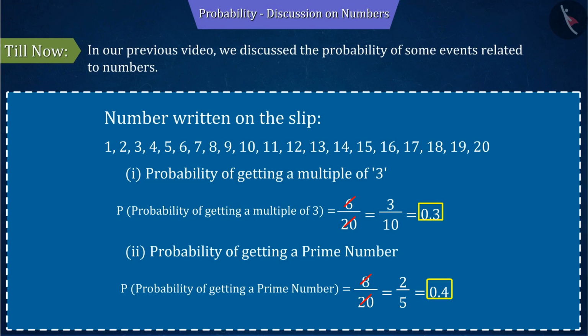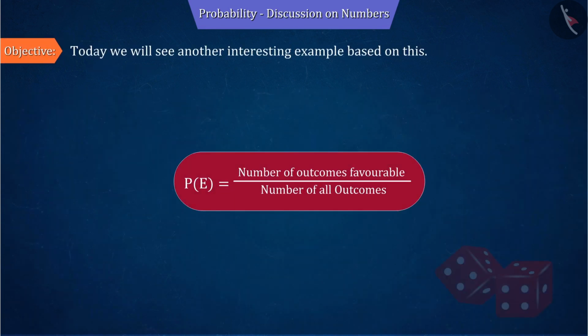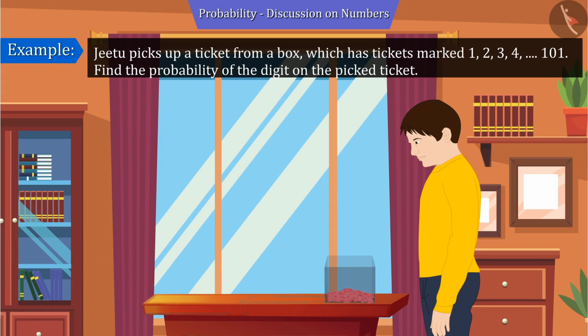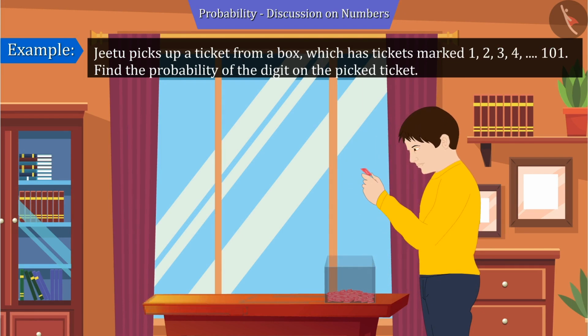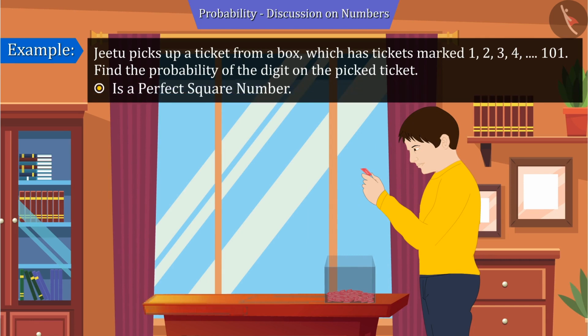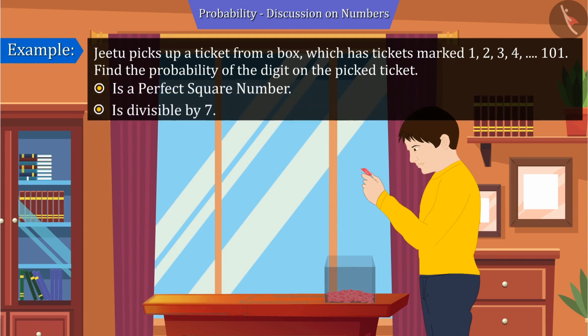In our previous video, we discussed the probability of some events related to numbers. Today we will see another interesting example based on this. Jeetu picks up a ticket from a box. Jeetu has tickets marked 1 to 101. Find the probability that the digit on the picked ticket is a perfect square number and is divisible by 7.